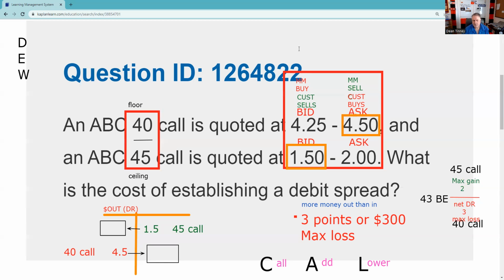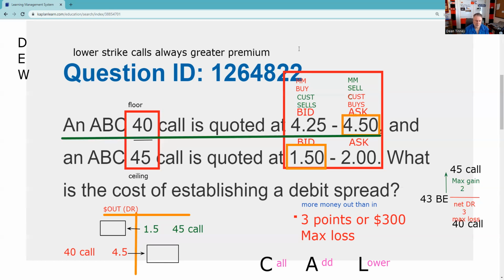And then our last thing we have to do is bullish or bearish. The larger premium dominates the position, which is the long call. So this is a debit call spread, which is bullish.